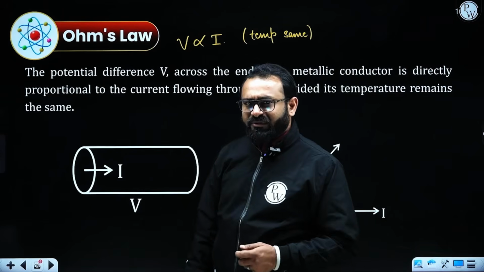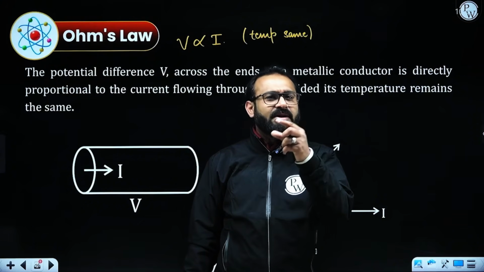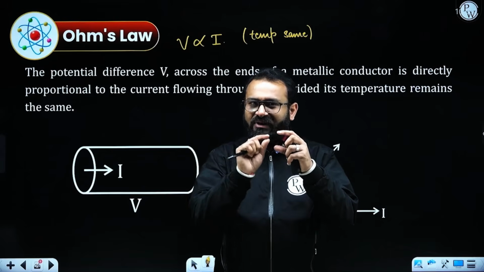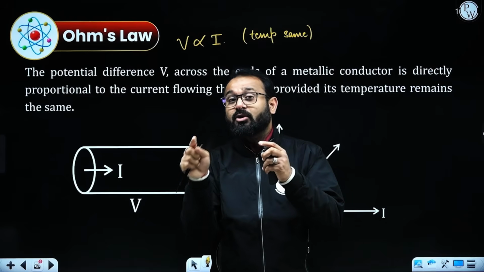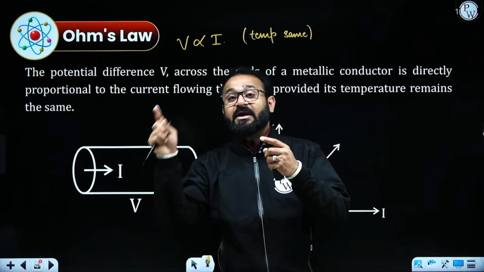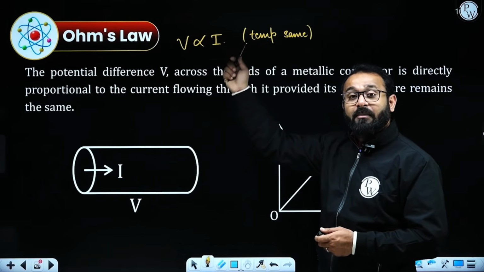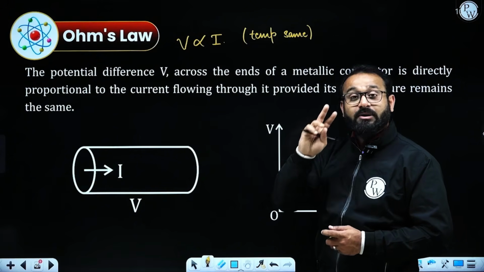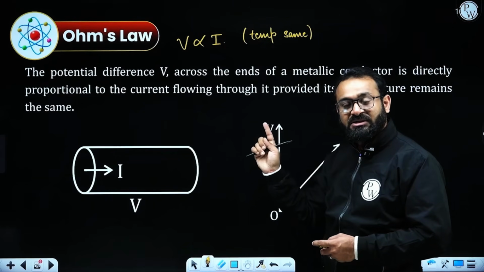So let me give you an example. A small cell, which we generally use in a remote or torch, provides a small amount of current, whereas a car battery provides a larger value of current. Similarly, an inverter battery provides a high value of current. So as soon as you increase the value of potential difference, the amount of current will be higher. So they are directly proportional to each other. Once you change the value of one, the other will change.